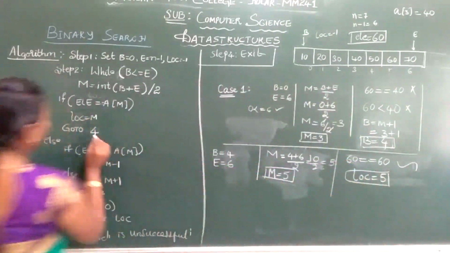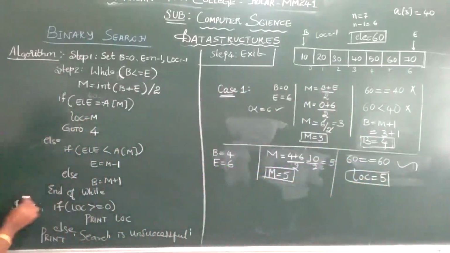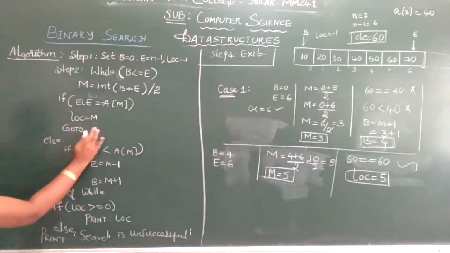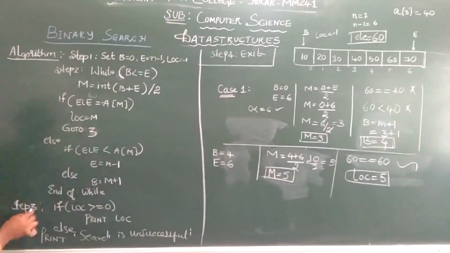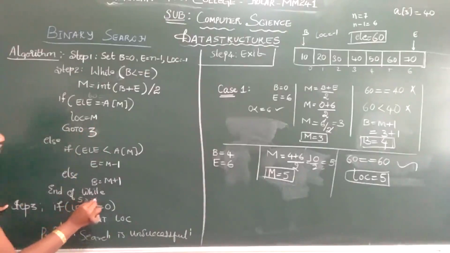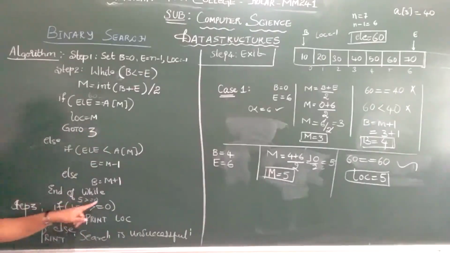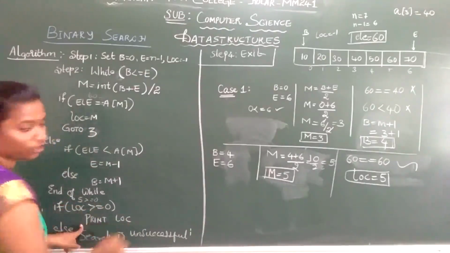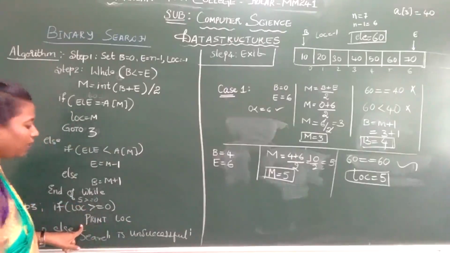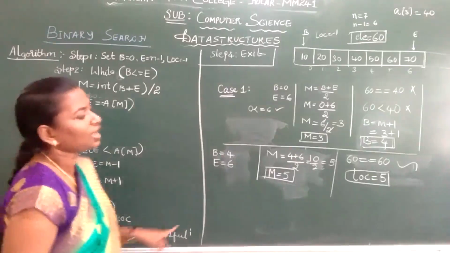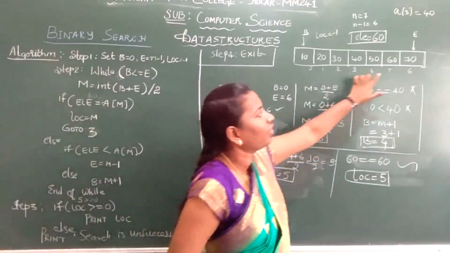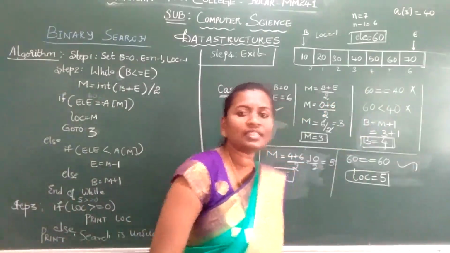Here you check, it will come here, go to step 3. So what is your location? 5. Is 5 greater than or equal to 0? Yes, 5 is greater than or equal to 0. Print the location. What location will it print? It will print 5. That means at position 5, the given array element is 60.